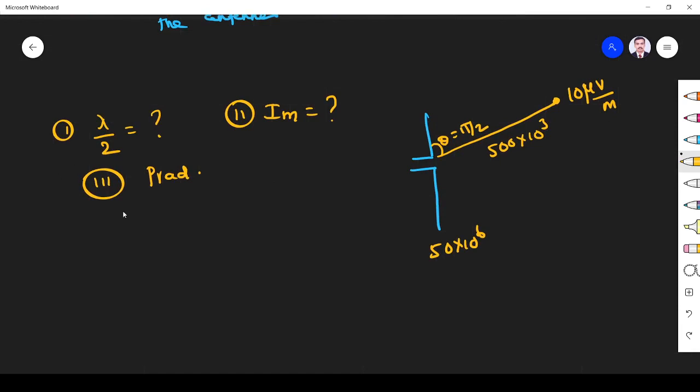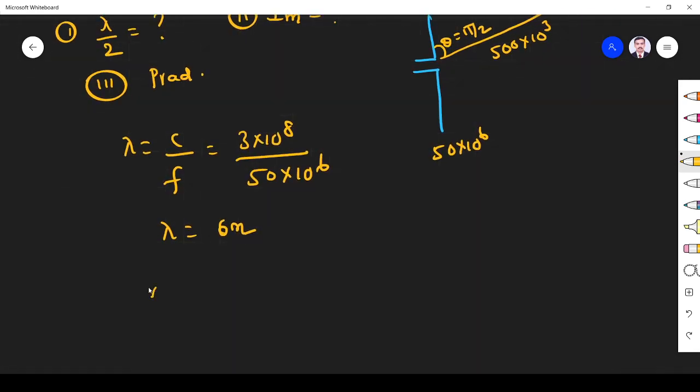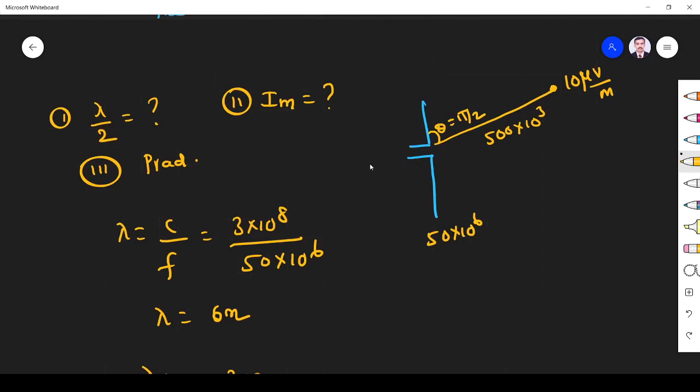So first, to find the length of the antenna, lambda by 2. Lambda is given by C by F. C is the velocity of EM wave, 3 into 10 power 8. F is 50 into 10 power 6. So lambda is 6 meter. So what is the length of the antenna? The length of the antenna must be equal to lambda by 2, which is 3 meter. So this should be 3 meter, lambda by 2. First point we found.